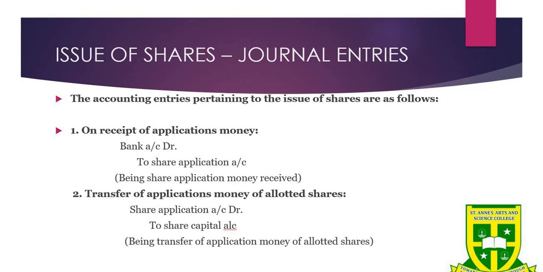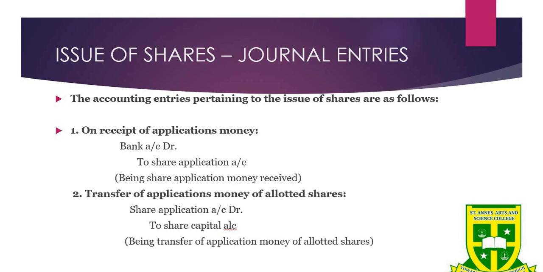Now we are going to see the basic journal entry when a company issues the shares to the public. The accounting entries pertaining to the issue of shares are as follows. So this is the first step of the company when they issue the shares to the public. First one is on receipt of application money: bank account debit to share application account.